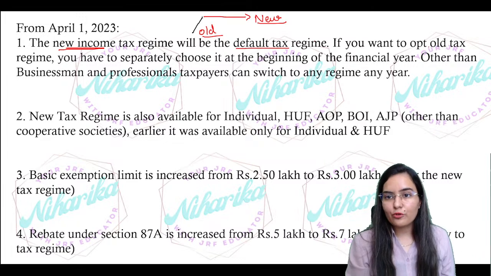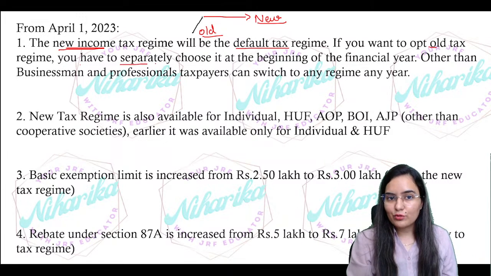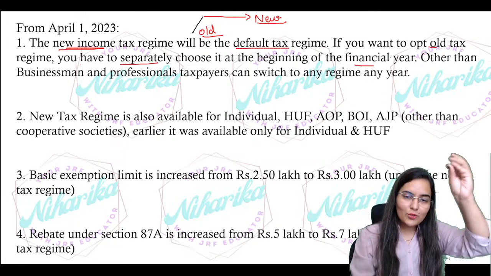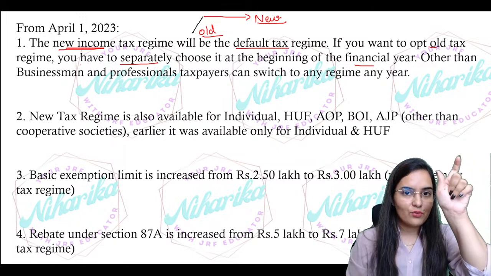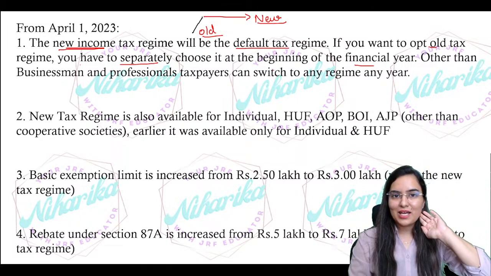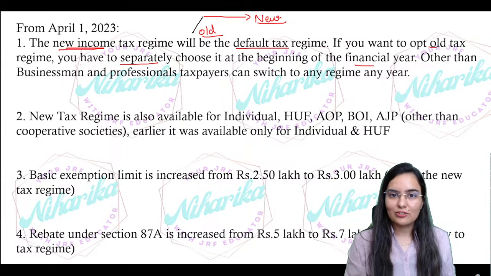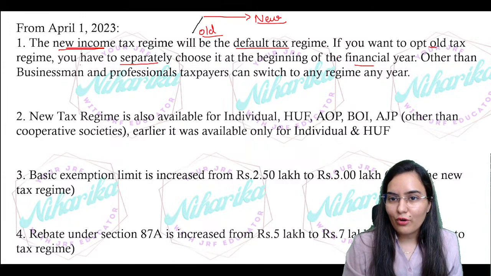If you want to opt for the old tax regime, you have to separately choose it in the beginning of the financial year, whether you want to go for old or new. First you'll choose the financial year, for which financial year you're filing your income tax return, and then you have to select your regime, then you can continue your form.